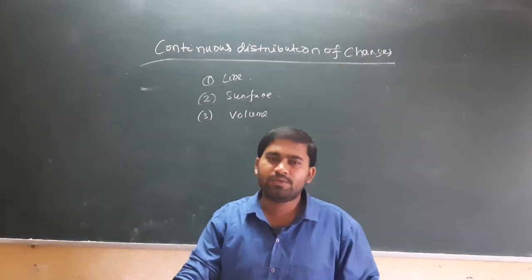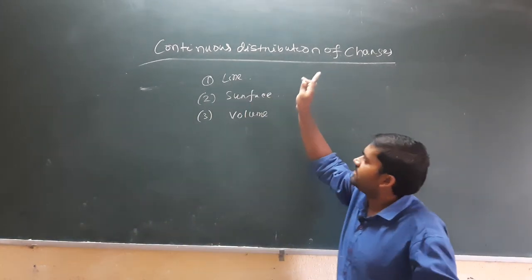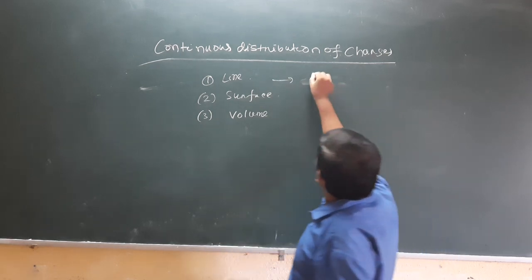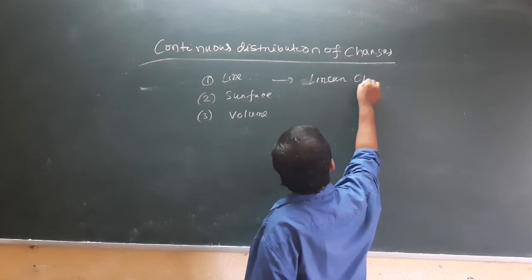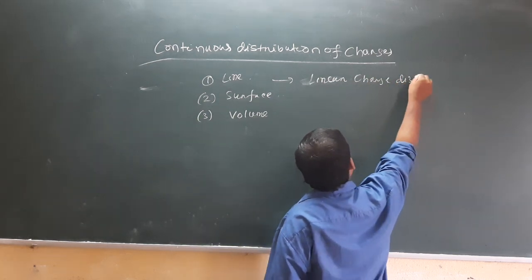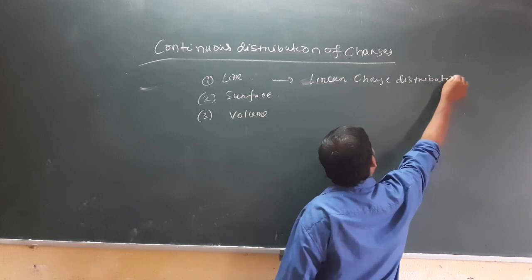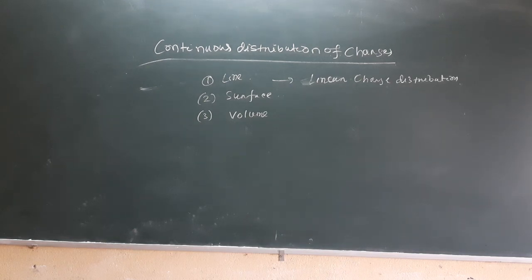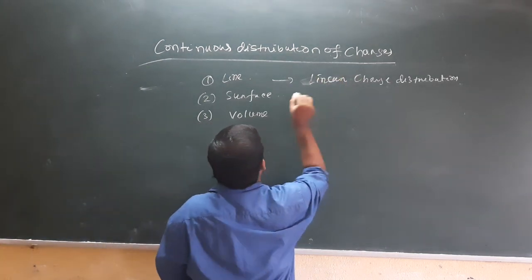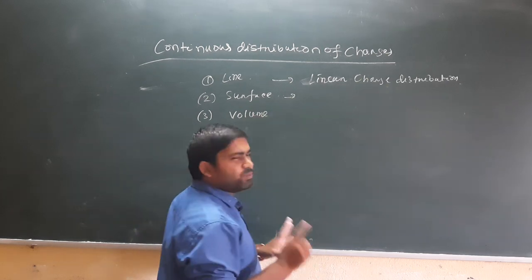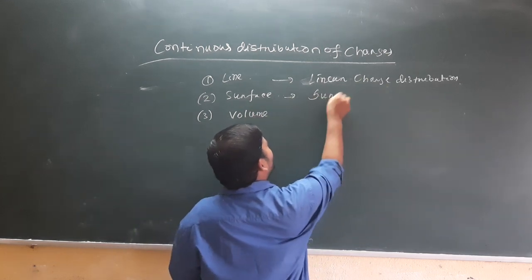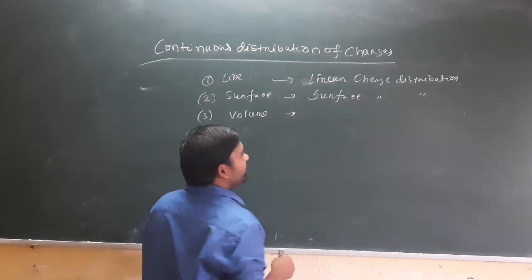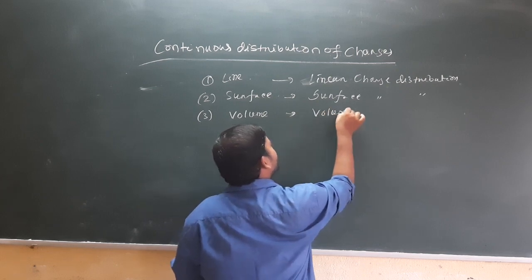So depending upon the types of system we divide continuous charge distribution into linear charge distribution; second, depending upon two dimensions, that is surface, called surface charge distribution; and for the entire volume, called volume charge distribution.